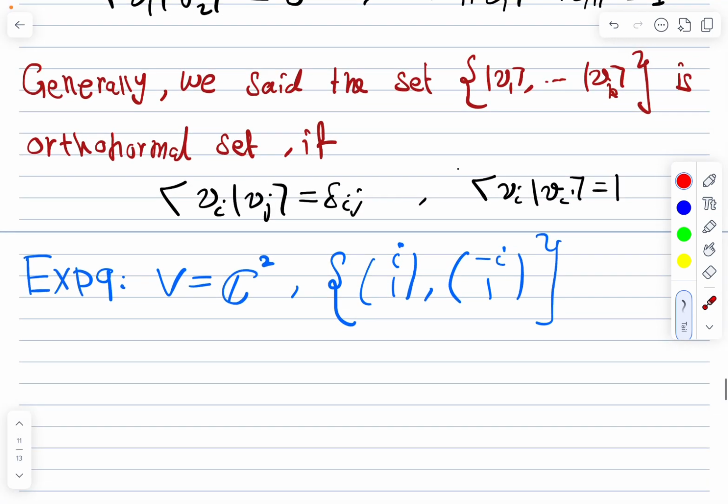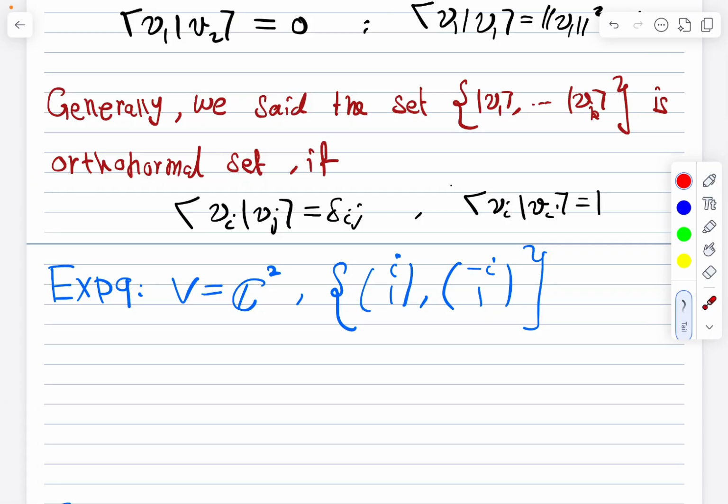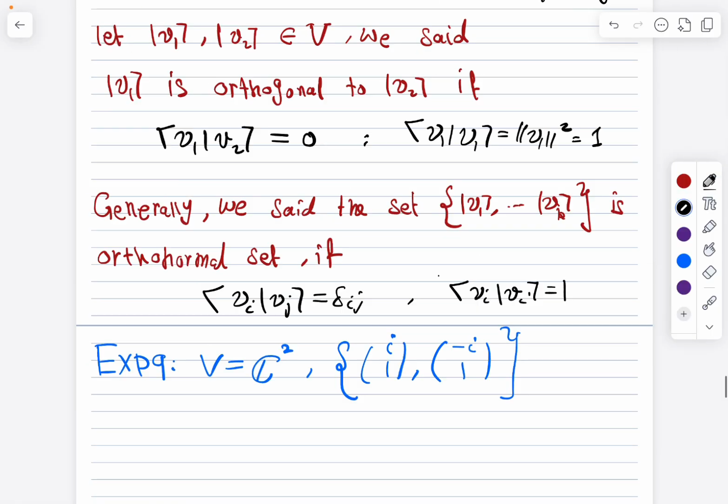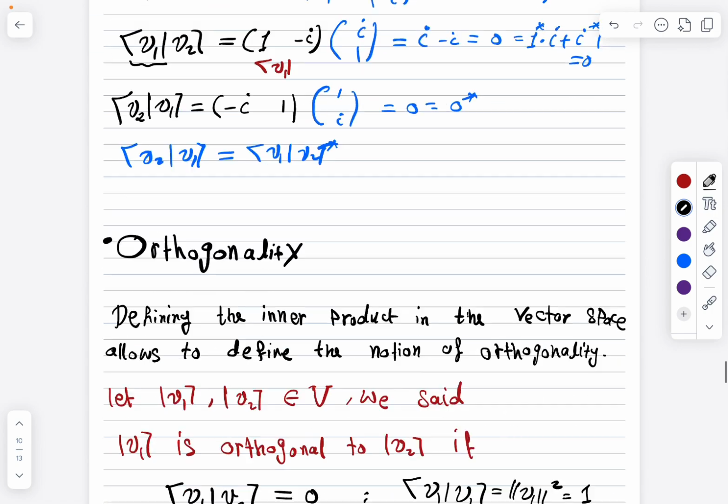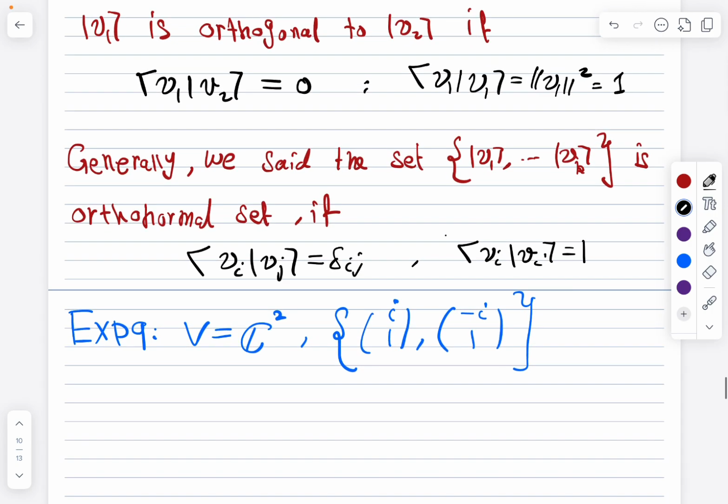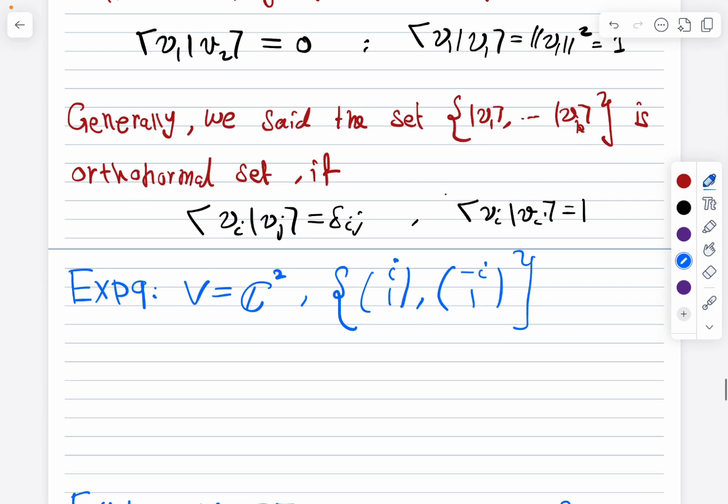So let's consider the example of this vector space. I believe it's the same as the previous one, or very similar to it. If we take the inner product, the conjugate of i, 1 with minus i, 1 is equal to 0. So these two vectors are orthogonal. Now, is this set orthonormal?